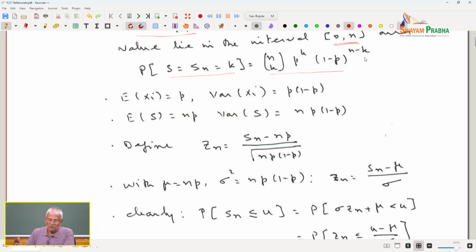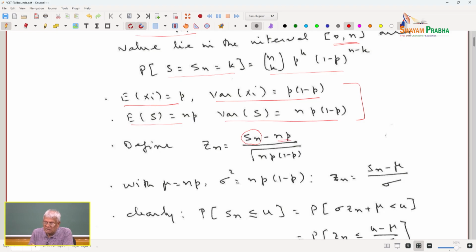minus k. We already know the expected value of xi is p, the variance of xi is p times 1 minus p. The expected value of S is np, the variance of S is n times p times 1 minus p. So, what have we utilized here? The xi's are IID. For IID variables, the mean is the sum of the means, the variance is the sum of the variances. Now, this random variable Sn is going to be transformed.